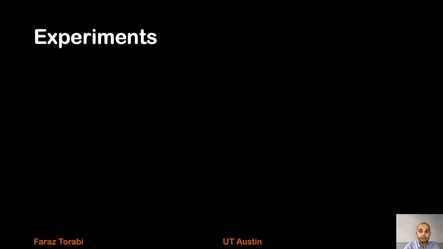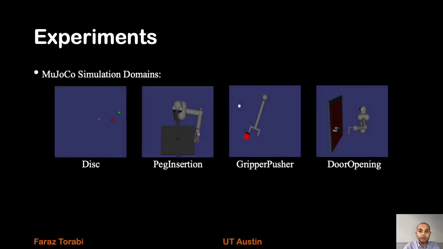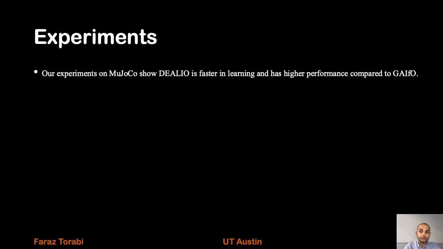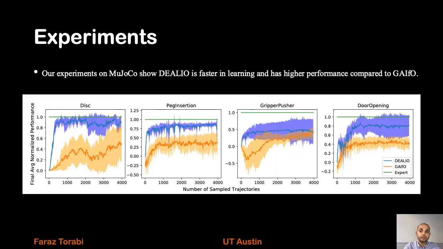Now the experiments that are used to evaluate DEALIO. The domains that are considered are these MuJoCo simulation domains: disk, peg insertion, gripper pusher, and door opening. And we hypothesized that DEALIO is able to learn tasks efficiently and perform better compared to GAIFO. Our experiments proved that our hypothesis is correct. Here you can see the results of the learning process. The y-axis shows the performance that is normalized, and the x-axis shows the number of sample trajectories. We can clearly see that DEALIO has much better sample efficiency and it reaches a better performance.